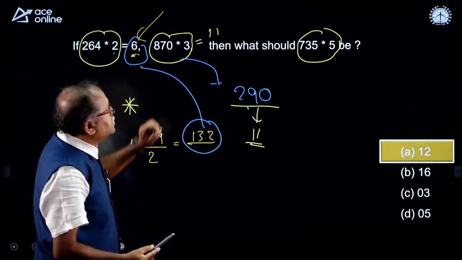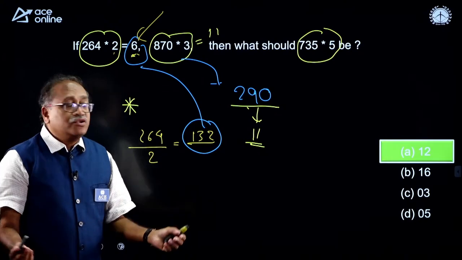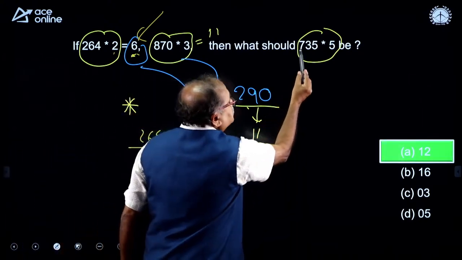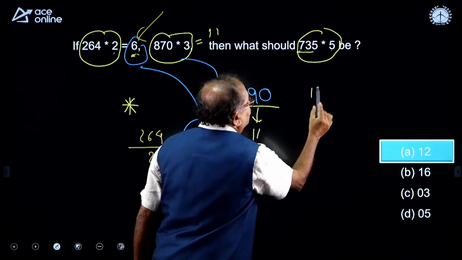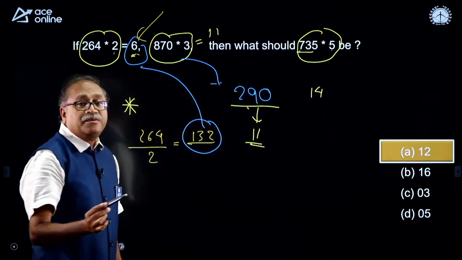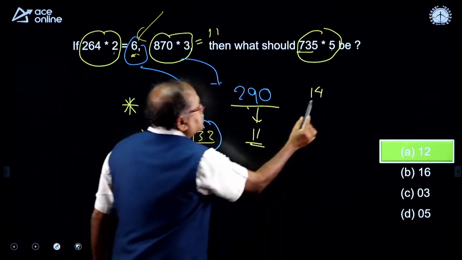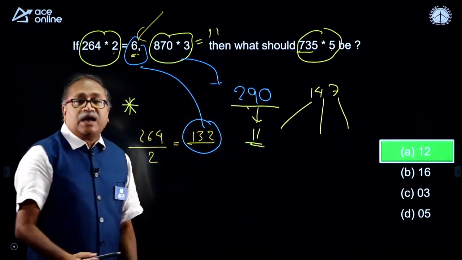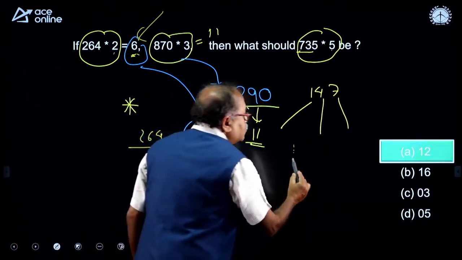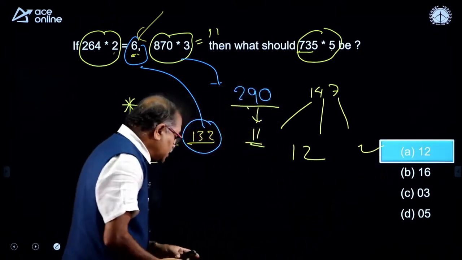When I divide this by 3, yes my friends, do you agree? So, when I divide this number by 5, 14, 5 is 70, and after that this is 7, and when I add 1, 4 and 7, I will be getting 12. So, 12 is the answer, option choice A.